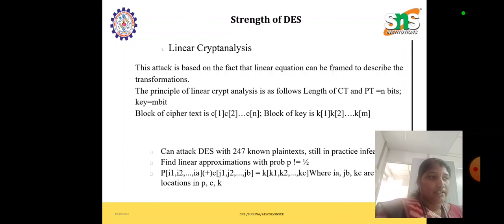Here in linear cryptanalysis, they identify clues about the key. They decrypt each cipher text using all possible values in order to get a random result.